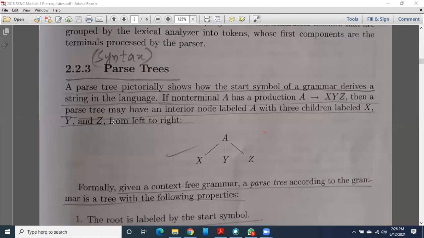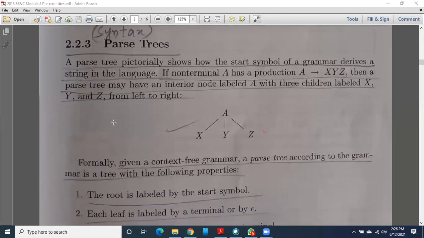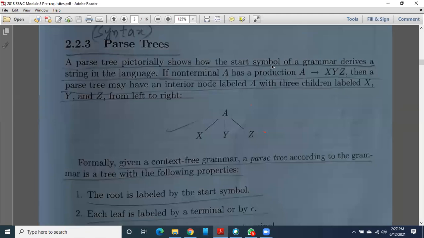So come to this parse tree. How exactly does it look? The parse tree is also called a syntax tree. It is a pictorial representation of our symbols, starting from the start symbol to the last symbol, which is a terminal. So it is a pictorial representation of our grammar also. It is a pictorial representation of the start symbol of our grammar, which derives the strings in the language.